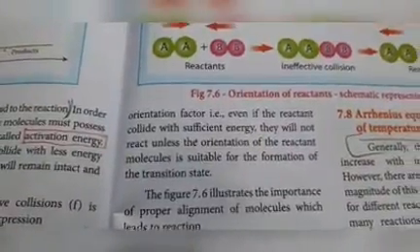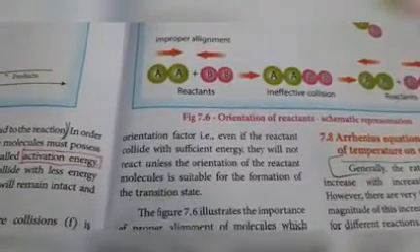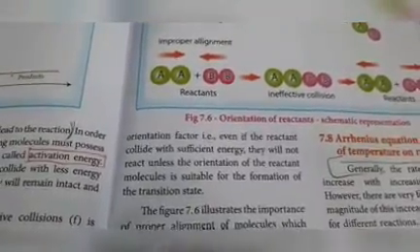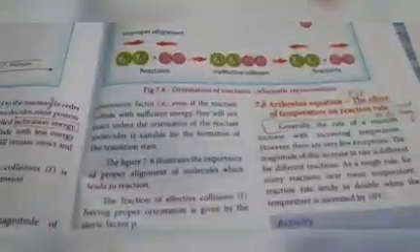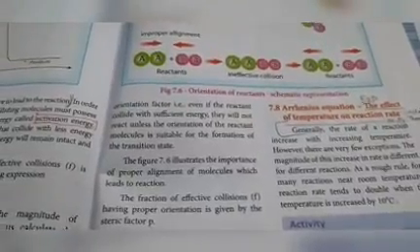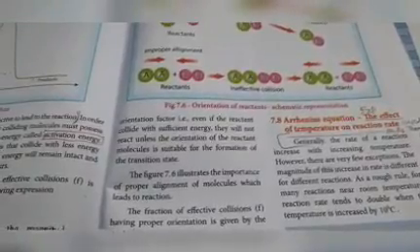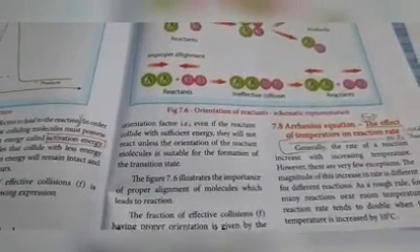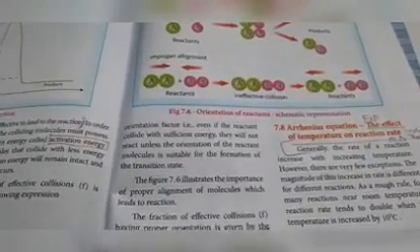Even if the reactants collide with sufficient energy, they will not react unless the orientation of the reactant molecules is suitable for the formation of the transition state. So another factor is also important for the rate of the reactions, that is the orientation factor.